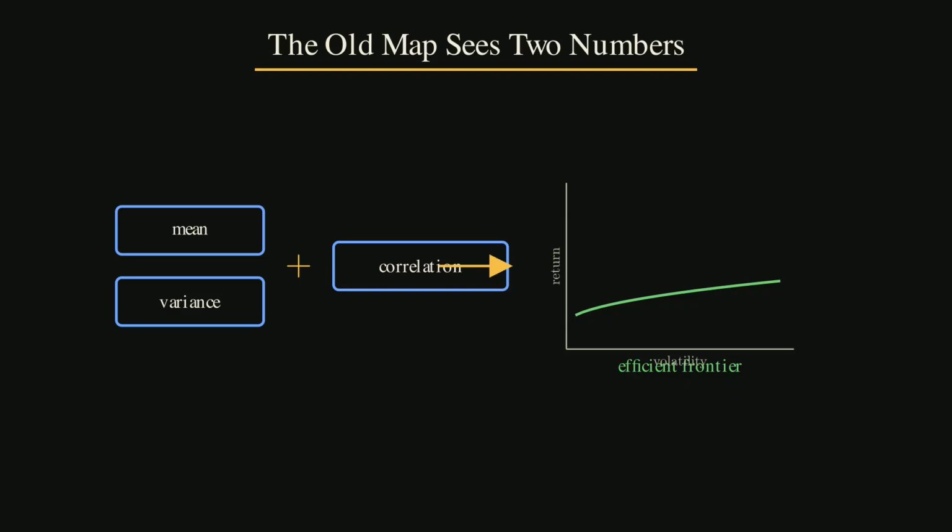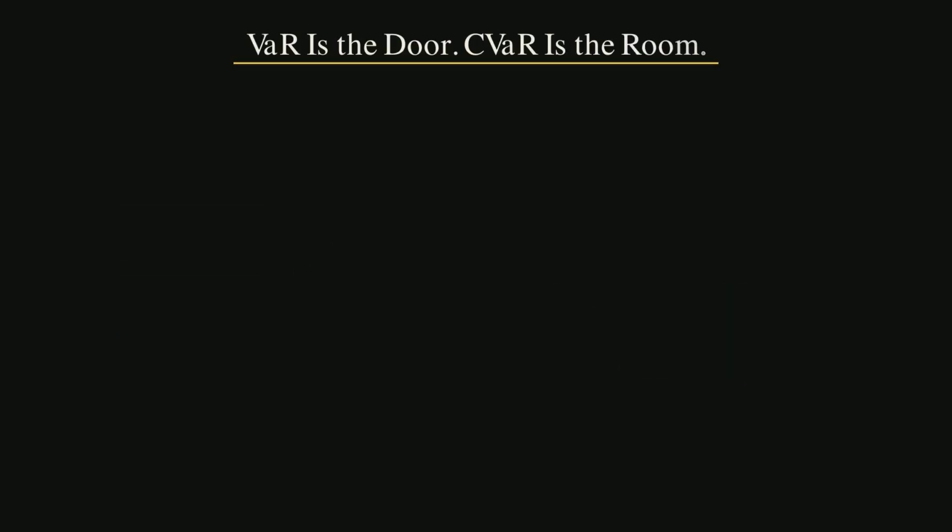Here is a small example. Imagine two bond funds. Fund 1 pays a modest yield. Most months are ordinary. Bad months are unpleasant, but not catastrophic. Fund 2 pays a higher yield. Most months also look ordinary. On a spreadsheet, the average return looks better. The monthly standard deviation may even look similar.